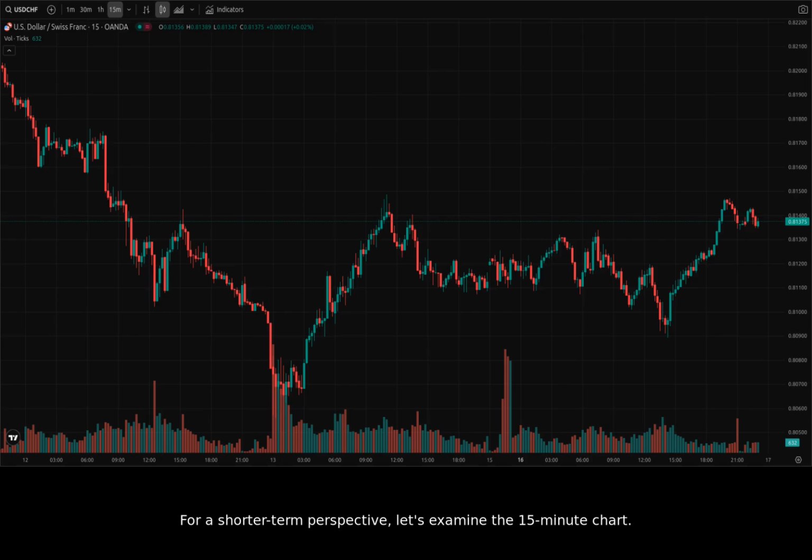For a shorter-term perspective, let's examine the 15-minute chart. Zooming in, we observe some short-term volatility as well as consolidation. This shorter time frame is useful for identifying immediate support and resistance levels for day trading. Immediate support appears to be around 0.811, while resistance is near 0.812, creating a tight trading range.